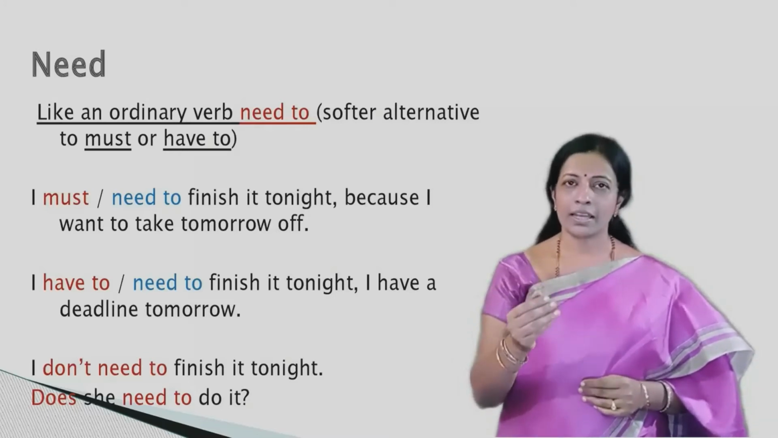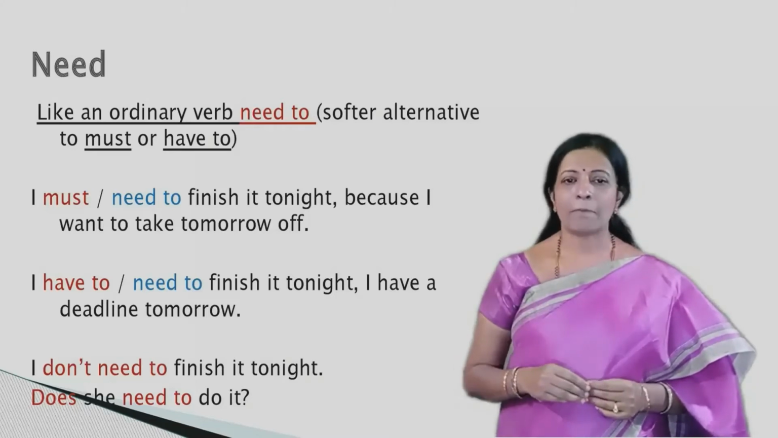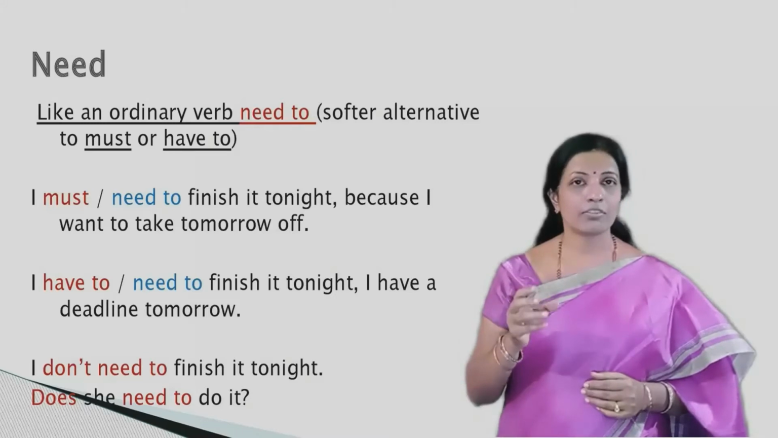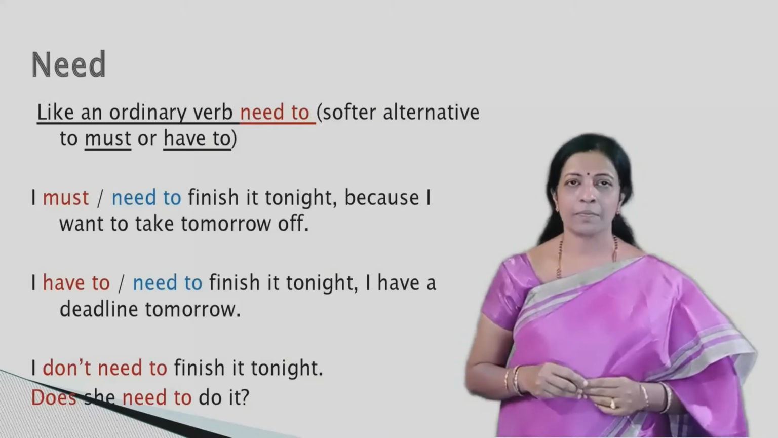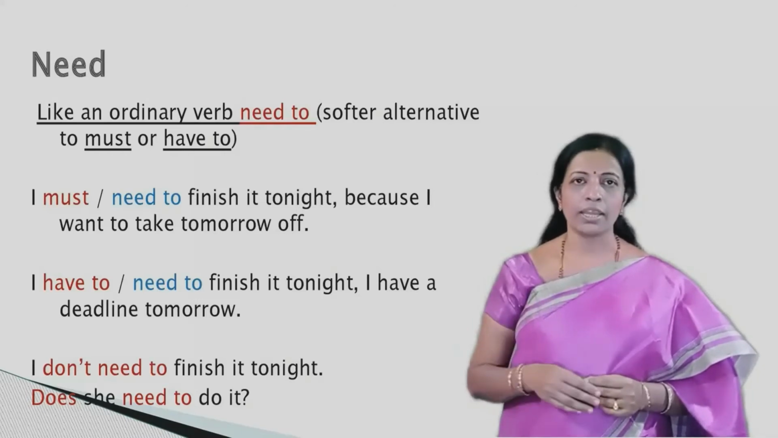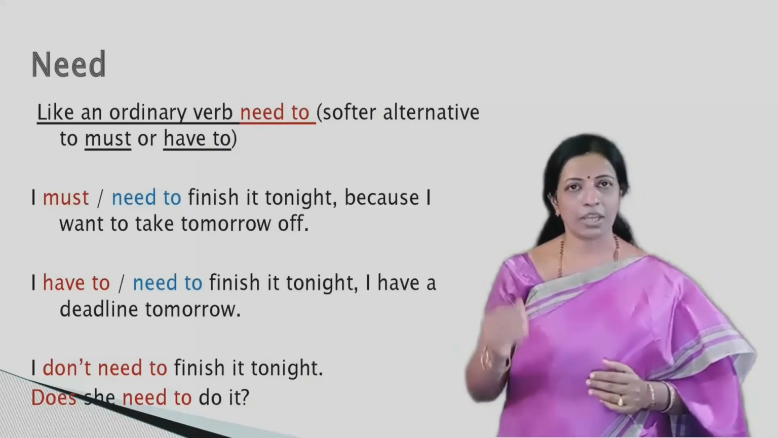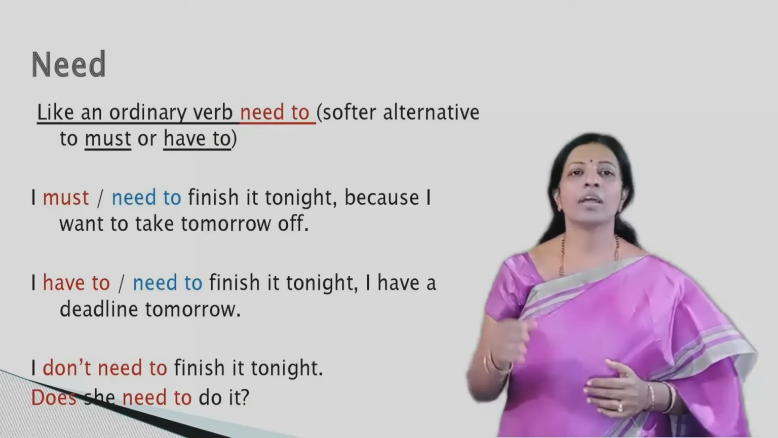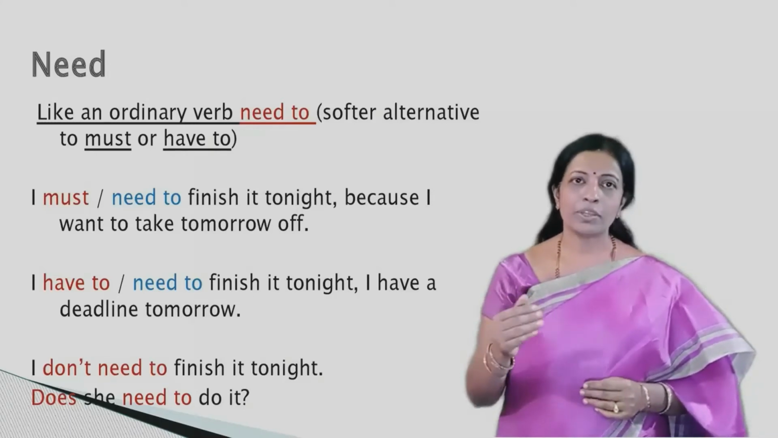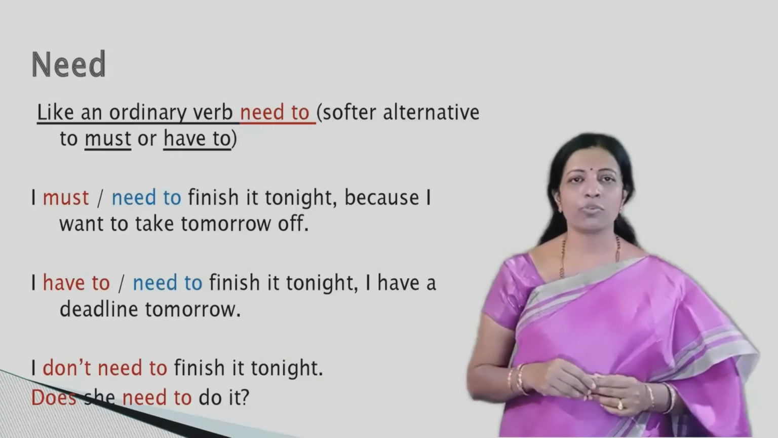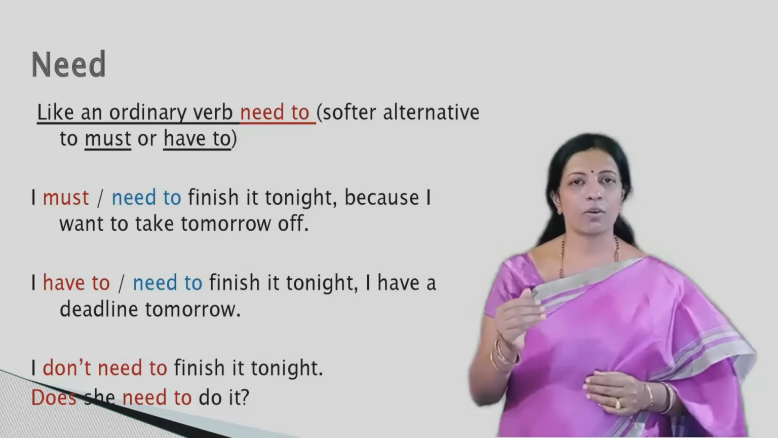Let us take another case. For example, I have to finish it tonight. So again, there is a strong sense of urgency here. But when you use I need to finish it tonight, it means that it will be very good if I can finish it tonight, but even if I don't, I will manage. So in this way, the modal verb need can be used in place of must or have to.